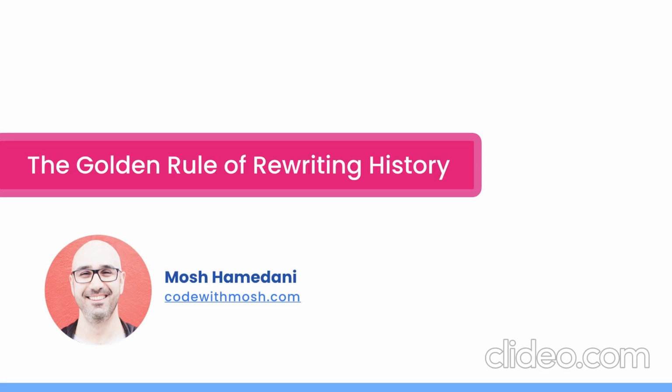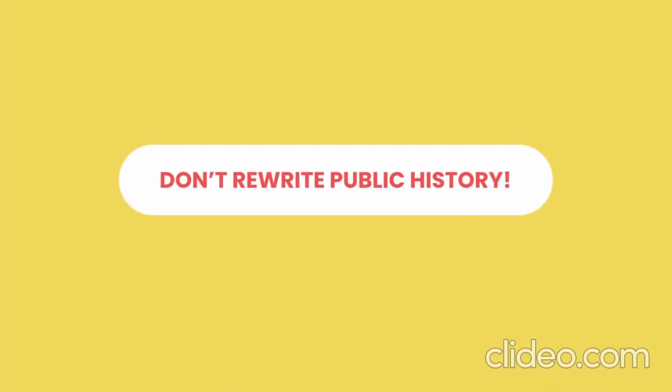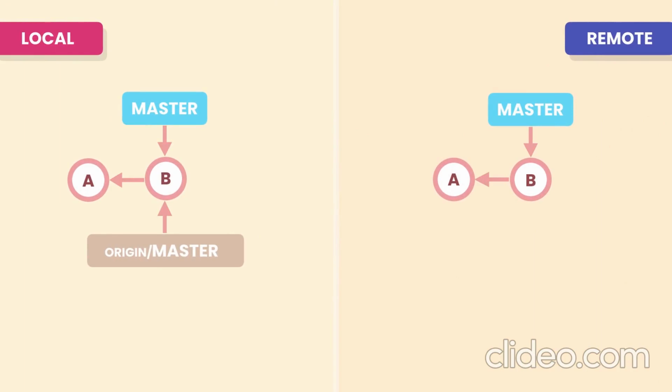So I told you about the benefits of rewriting history, but before doing so, you should remember the golden rule of rewriting history. Don't rewrite public history. This basically means if you have pushed your commits to share your work with others, those commits are considered public and you should not modify them. Let me explain why. Let's say our local and remote repositories are in the same state. They have the same history. And now we want to modify B. Here's what you need to understand.